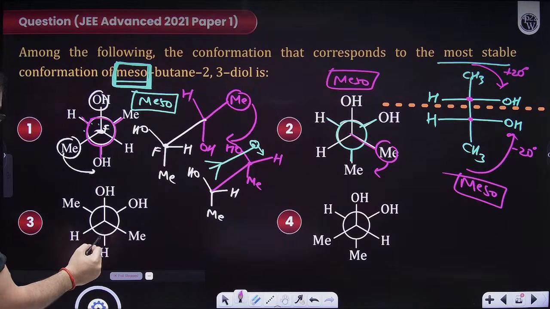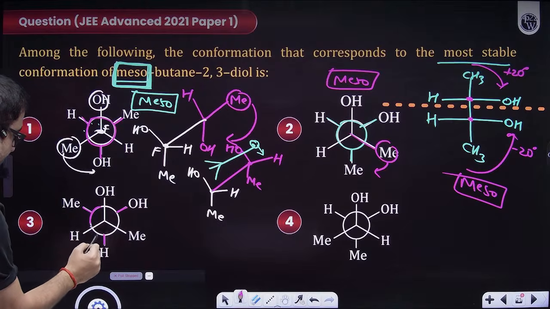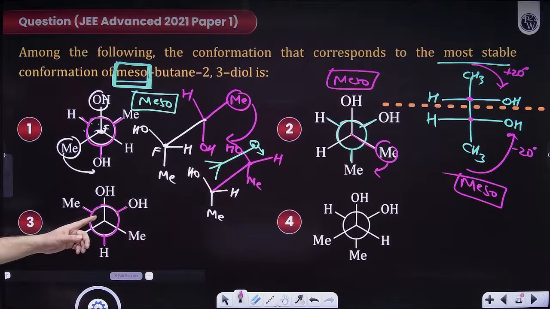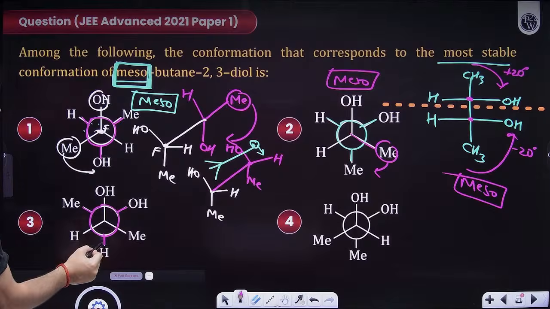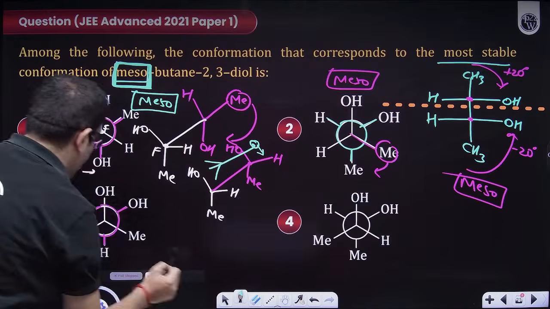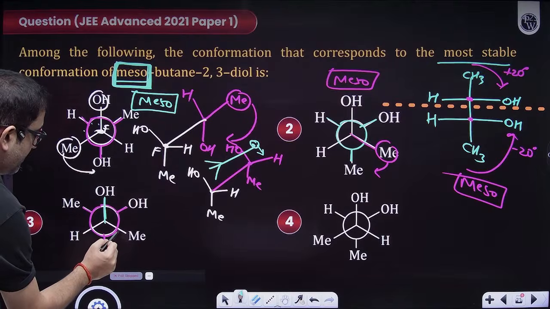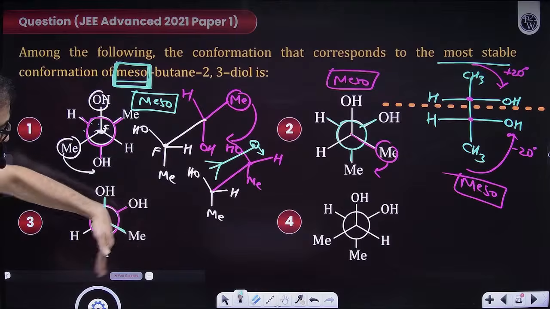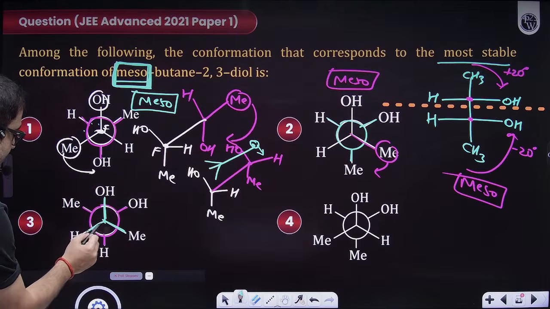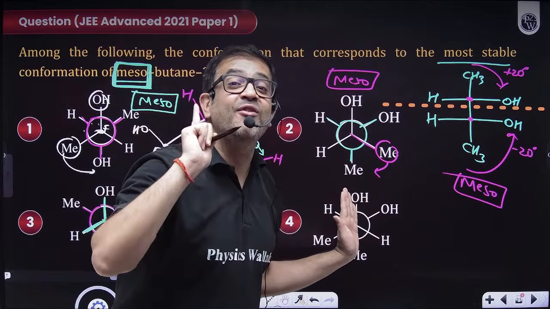Sir, you have a Y here. Yes, definitely. In the back carbon, if I form a Y, methyl will be here, OH will be here for the front carbon. If I draw this for the front carbon, OH will be eclipsing OH. But methyl will be eclipsing H, and H will be eclipsing methyl. That means it will not be fully eclipsed.